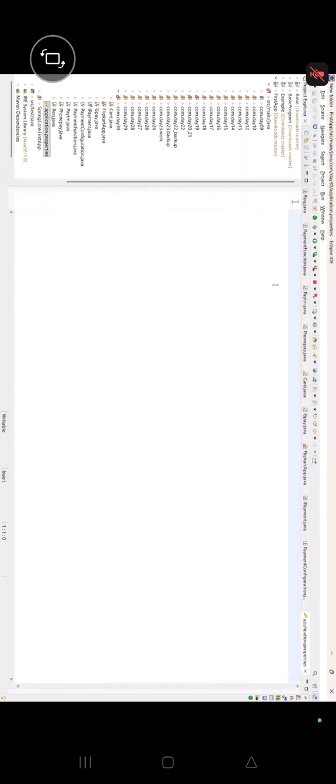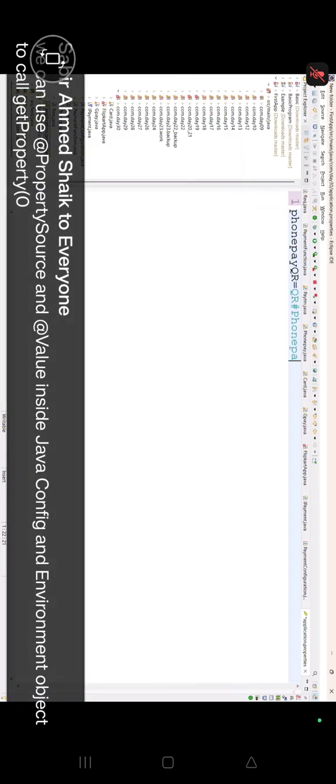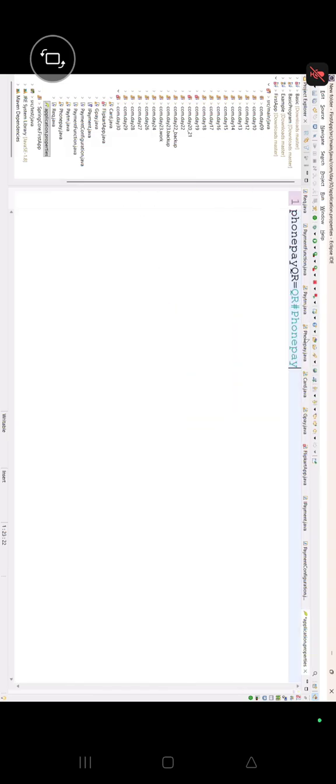Let's write here QR code. PhonePay QR is there. So I'm writing here qr.phonepay, right? qr.phonepay. We can use properties in the PhonePay. Now let's see, in PhonePay we had written this one, phonepay. Yeah, exactly, phonepay is there because we have to check phonepay is there.